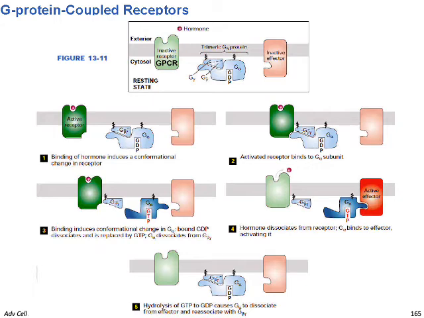the cell surface. This hormone dissociation from the receptor and binding to the active effector will convey the signal from the receptor protein to the effector molecule. When the signal is removed, this leads to the hydrolysis of GTP of the G alpha subunit to GDP, and hence the signal is terminated.